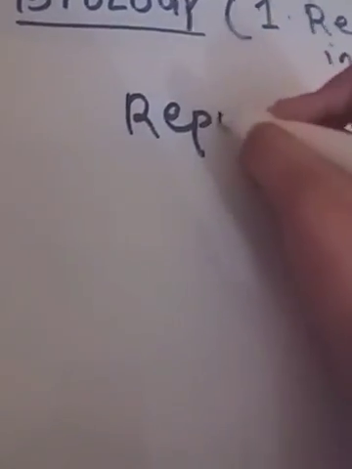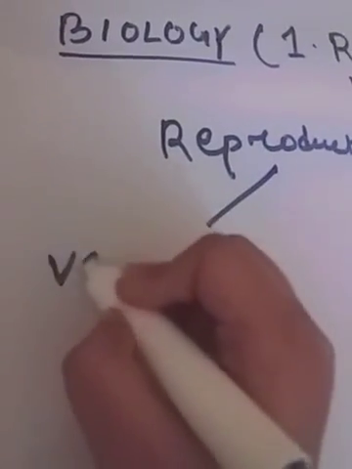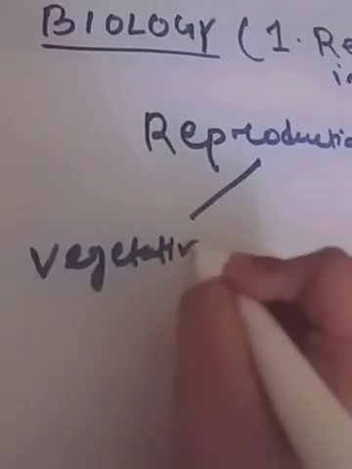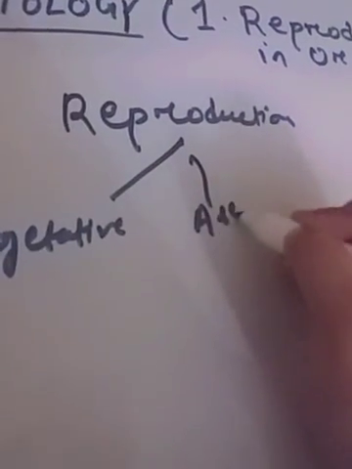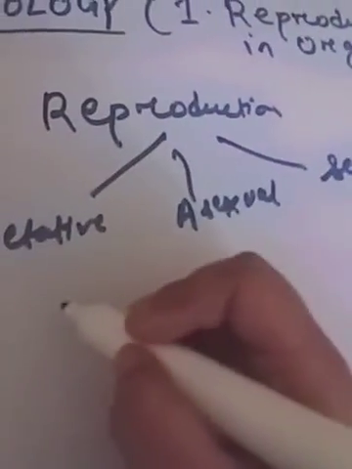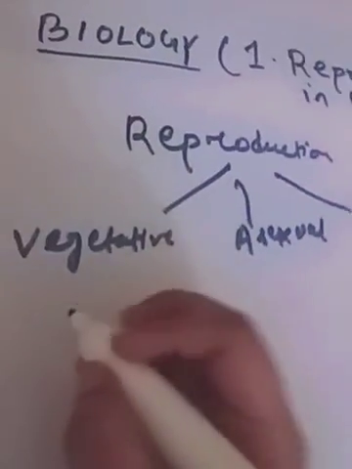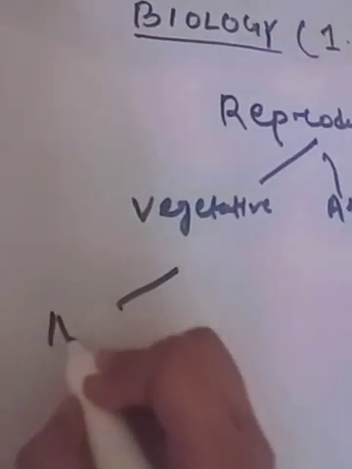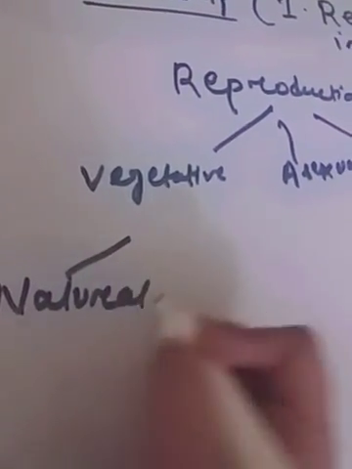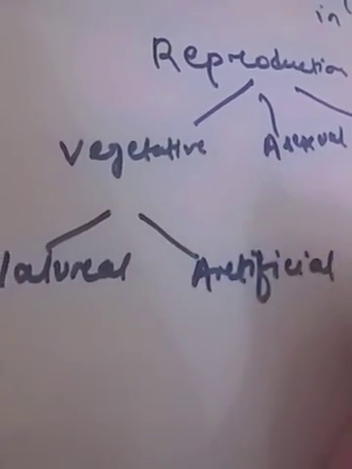Actually, reproduction is of 3 types: vegetative, asexual, and sexual. Vegetative is under the asexual category, but still we consider it separately. And vegetative is again divided into natural and artificial.